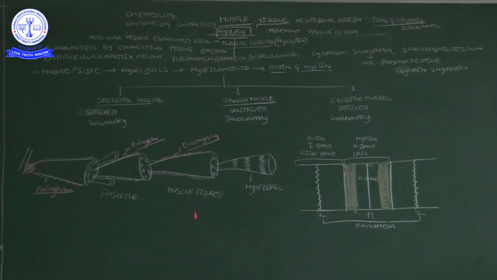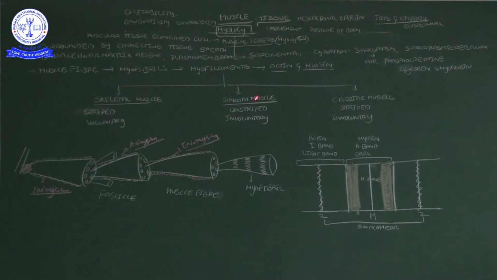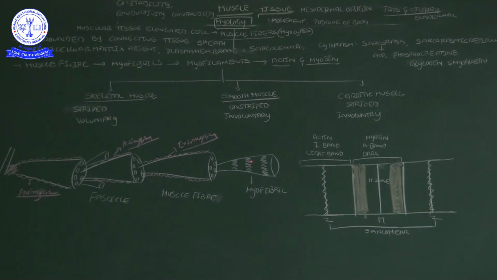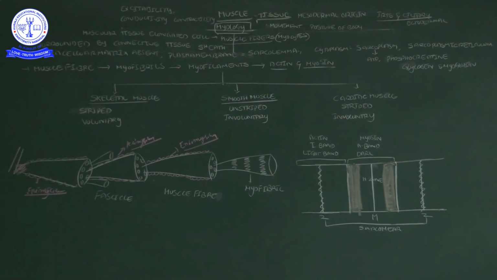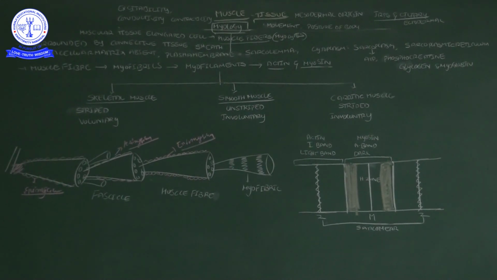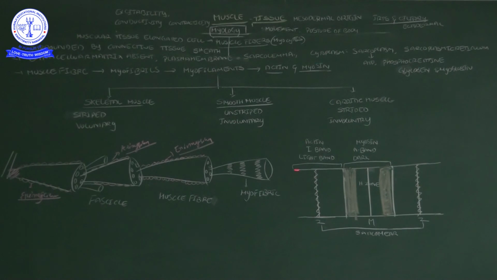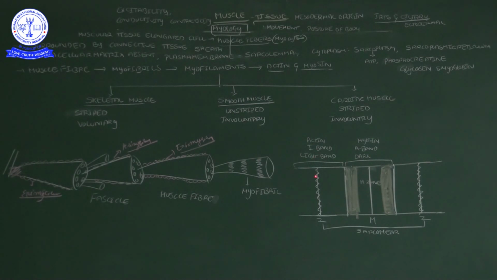Okay, these muscle fibers have many myofilaments or myofibrils. These myofibrils are arranged on the surface area with stripes. Those stripes indicate the presence of actin and myosin alternately arranged. In the ultrastructure of the muscle, this is the unshaded part or light band. This is the dark band. The light band is also called the I band, made up of actin. In the middle of the light band, there is one line, that is the Z line. In between two Z lines, we call it a sarcomere.